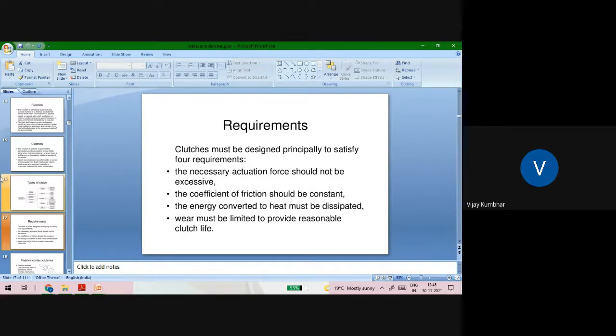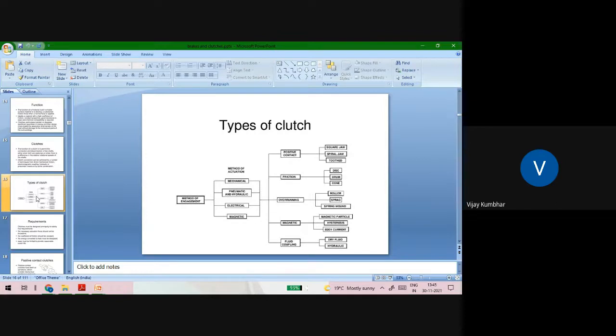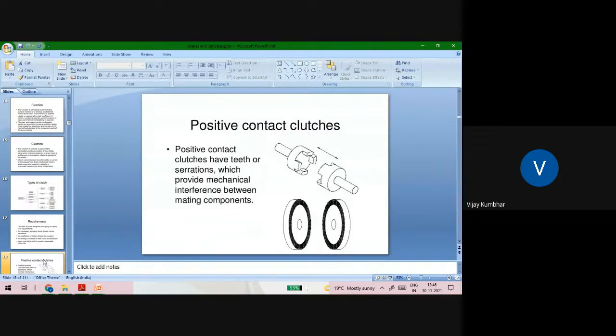And if you see the classification, or the types of clutches, then there are various types of clutches that can be used in automotive as well as industrial application. That is mechanical clutches, pneumatic or hydraulic clutches, electrical clutches, magnetic clutches, then positive contact, square jaw, spiral jaw, toothed jaw, friction type, disc, drum, cone, overrunning, roller, sprag, then spring wound, magnetic particle, hysteresis, eddy current, then fluid coupling, dry fluid, hydraulic clutches, etc. Okay. Again, these are the positive contact types of clutches.